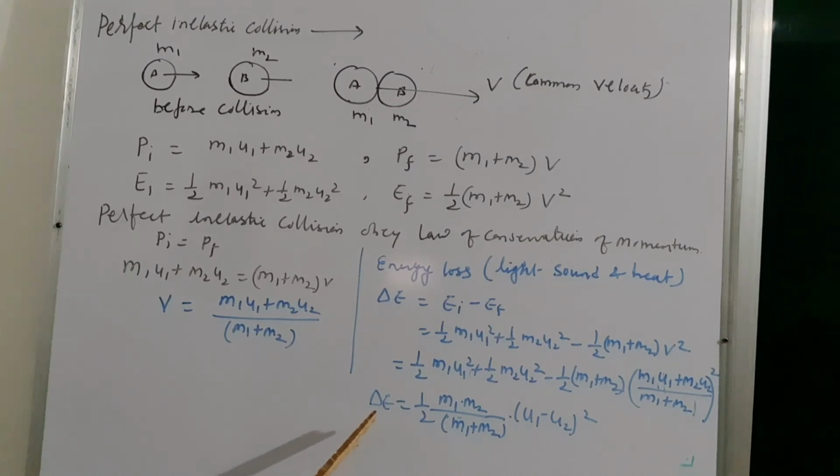You can memorize like this: half into product of masses upon sum of masses into square of difference in velocities. Okay, so remember this.